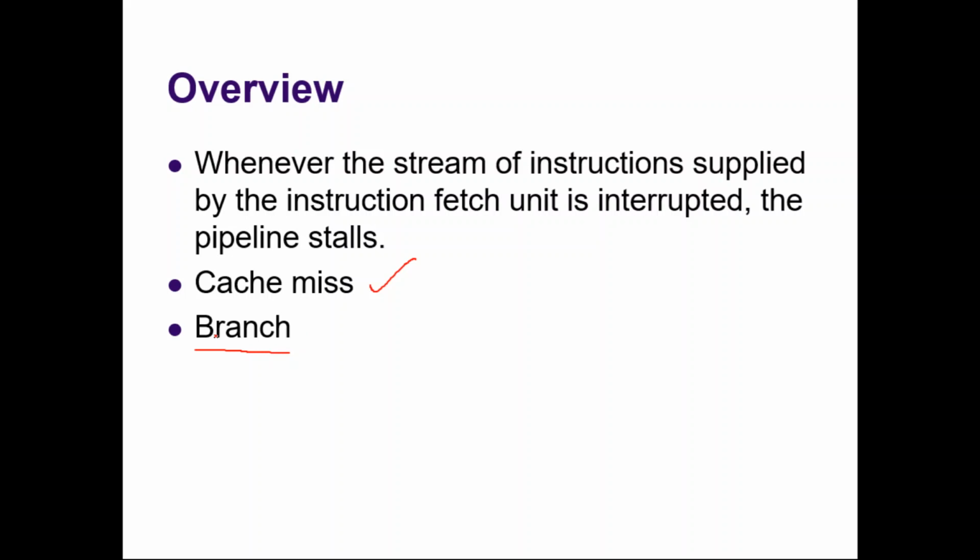The reason is, assume that the first instruction is getting executed. It is fetched, it is decoded, it is executed, it is written. So these are clock cycles 1, 2, 3, 4. As intended, it was done, right? Now assume that the second instruction is a branch instruction. But does the processor know that it is a branch instruction before fetching or after fetching?